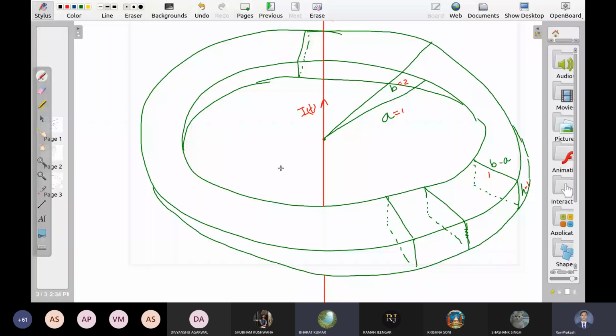So you did not provide any current in the toroid. There is an induced current, there is an induced EMF. How will you calculate that EMF?